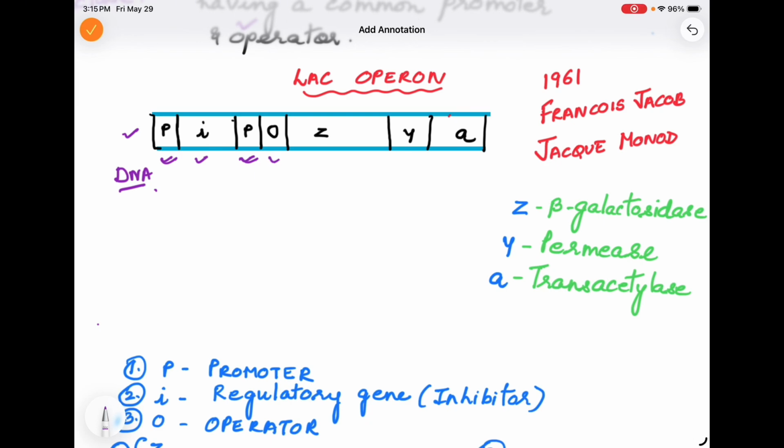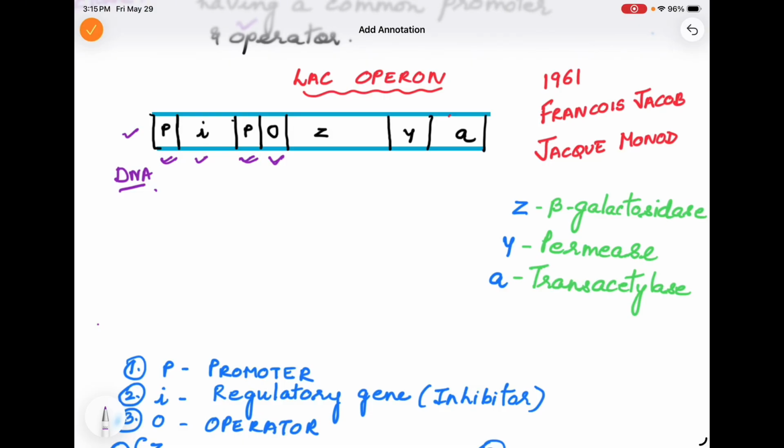Then O is the operator. This is the on and off switch of Lac Operon, whether the protein should be formed or transcription should occur or not. This is guided by the operator. These are also DNA sequences on this DNA segment which will be either blocked or it will be open depending on lactose.